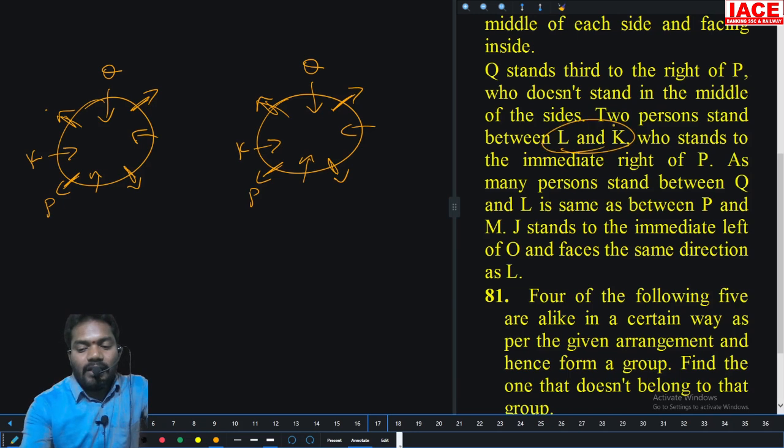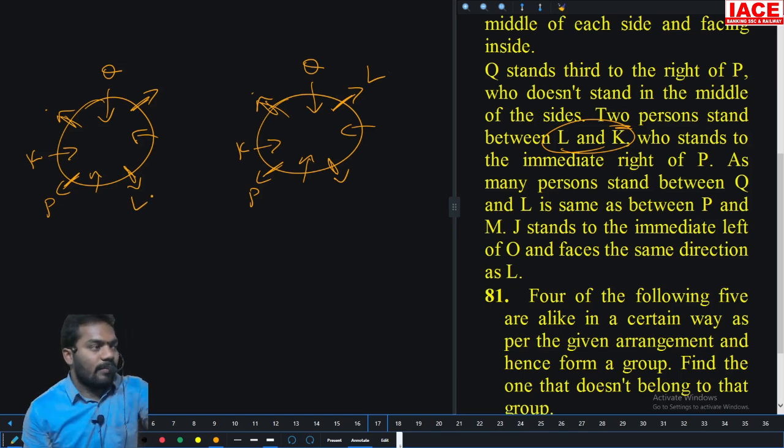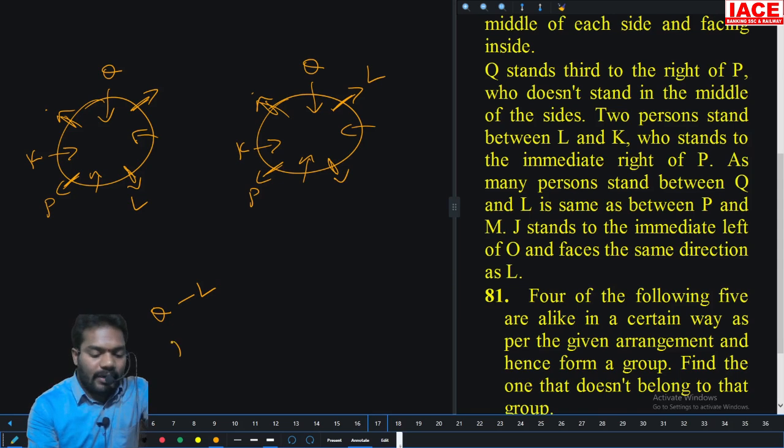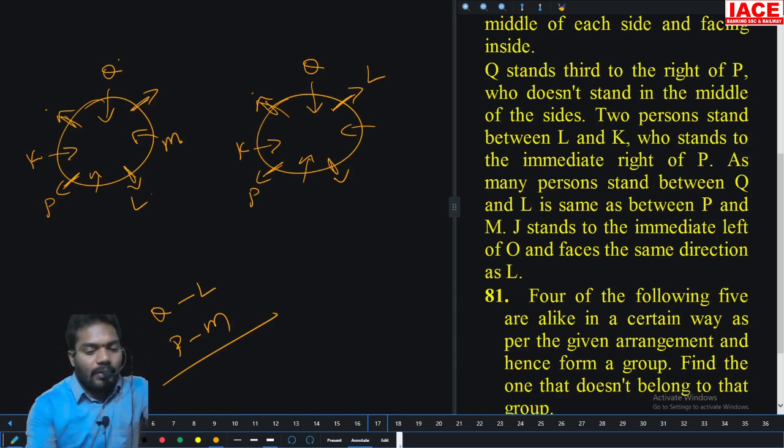2 persons between L and K, take it as one chance left of K, take it as one chance right of K. Okay. Now, as many persons between Q and L is same as P and M. Q and L how many persons? 2 persons. P and M also 2 persons. So this is only chance for 2 persons.